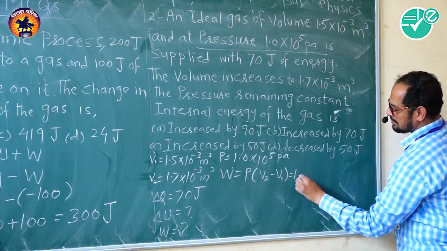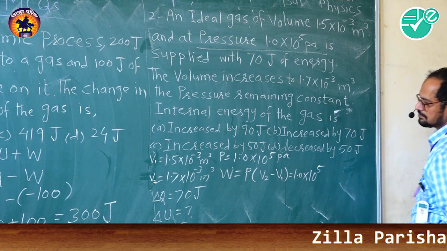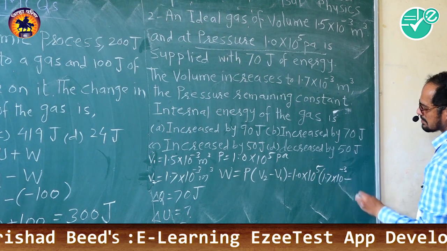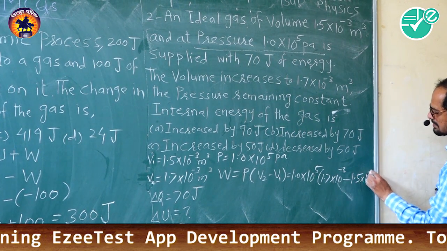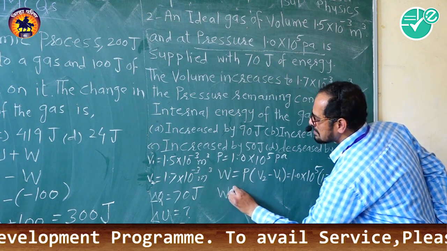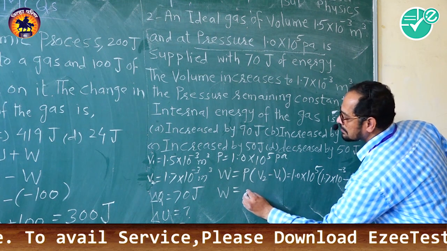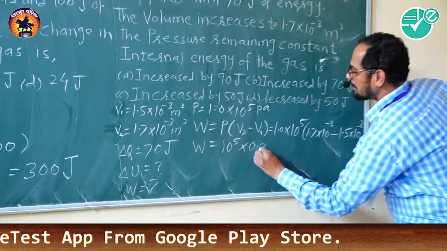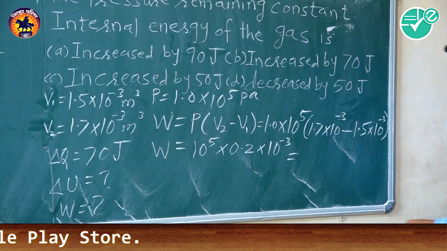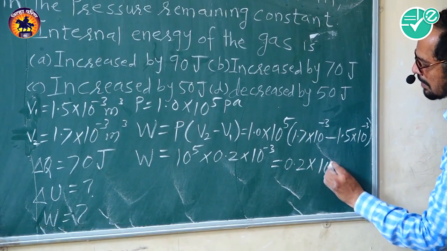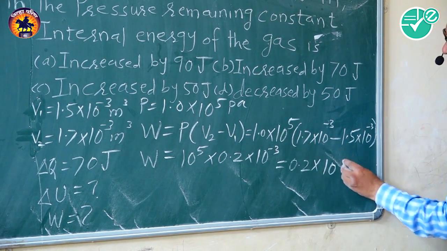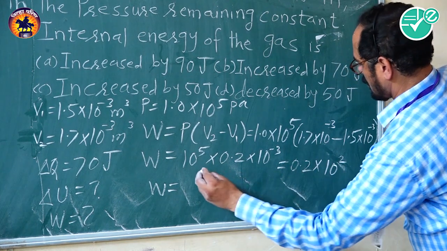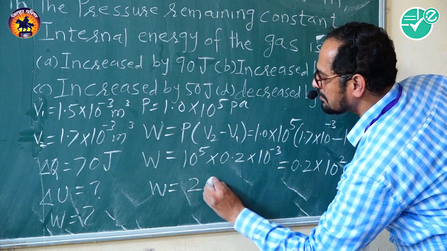If you substitute 1 into 10 to the power 5 in bracket 1.7 into 10 to the power minus 3 minus 1.5 into 10 to the power minus 3, we will get W equal to 10 to the power 5 into 0.2 into 10 to the power minus 3, that is 0.2 into 10 to the power 5 minus 3, that is 10 squared, so W is equal to 20 joule.